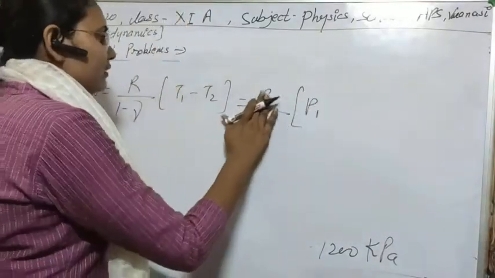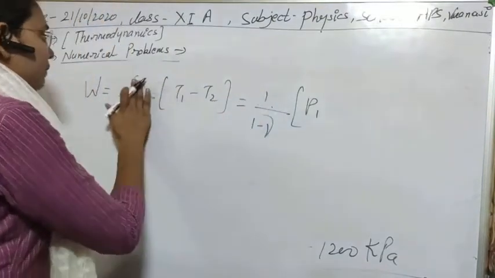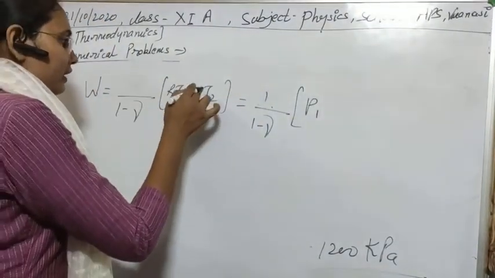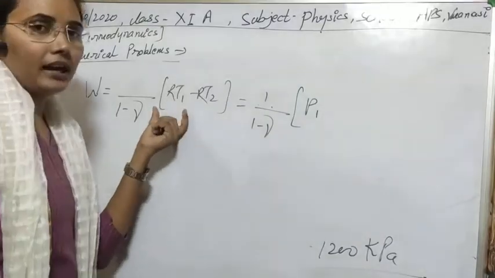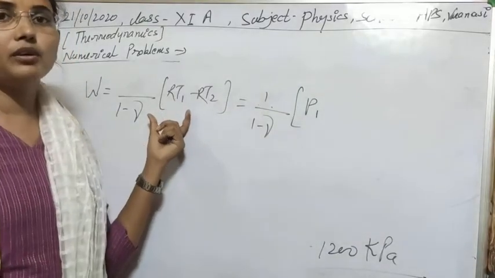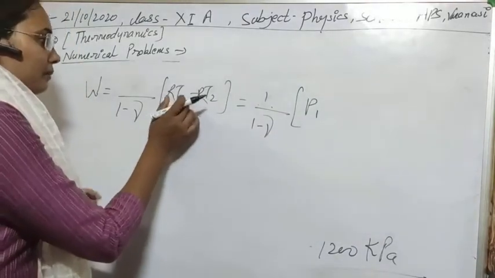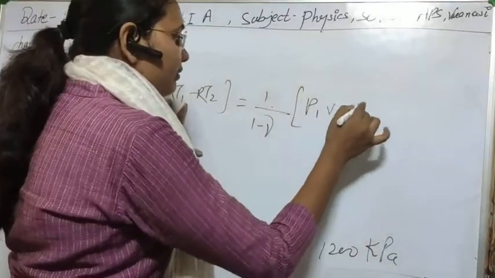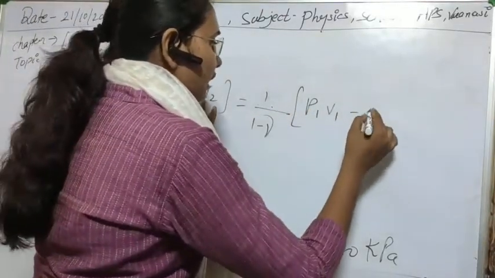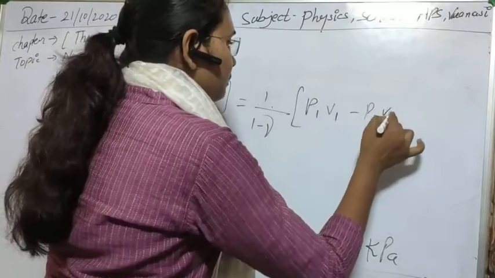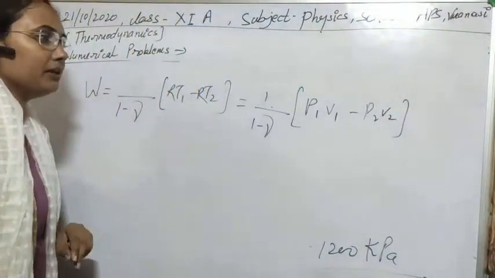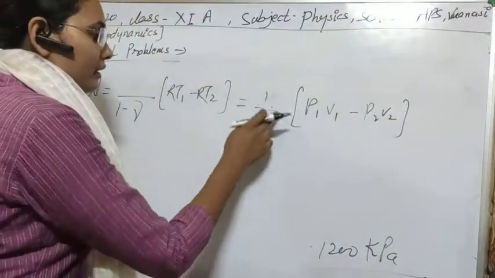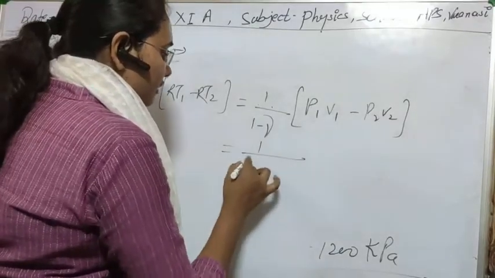If we multiply R into T1 and T2, then with the help of the ideal gas equation we can write PV equal to RT. Means in place of RT1 we can write P1V1, and in place of RT2 we can write P2V2. So now we have the values of P1, V1, P2, V2 and can solve it.